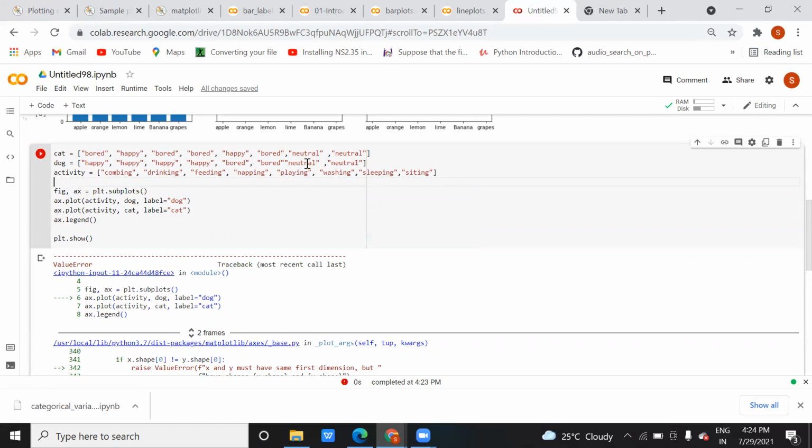Hmm, okay, let me remove the bored, I'm removing the bored. So 3 3 6. Now here also I'm removing this mid one. Okay, and here napping and feeding, let me remove it.